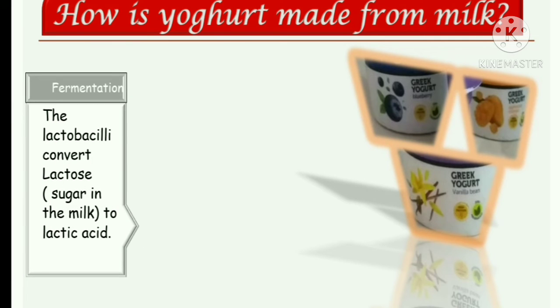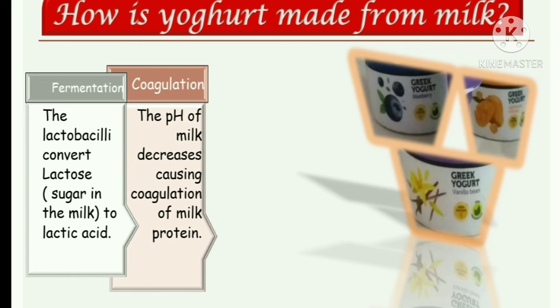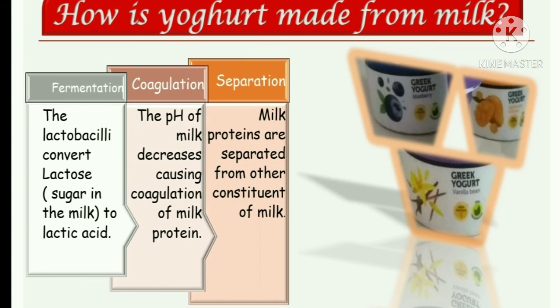As a result, the pH of milk decreases, causing coagulation of milk proteins. Thus, milk proteins are separated from other constituents of milk. This is what happens when milk changes into yogurt, and because of this process of fermentation, coagulation and separation, yogurt has a specific sour taste due to lactic acid.